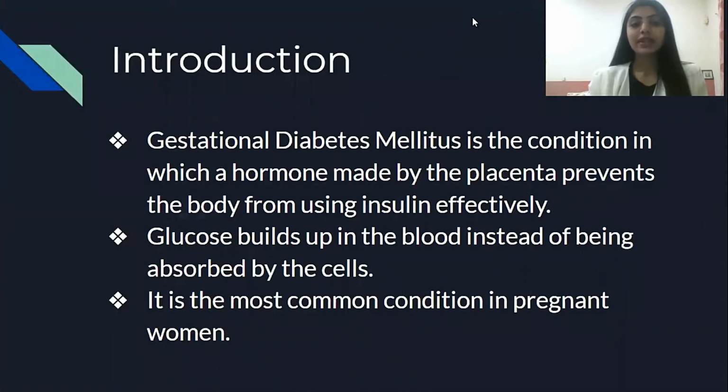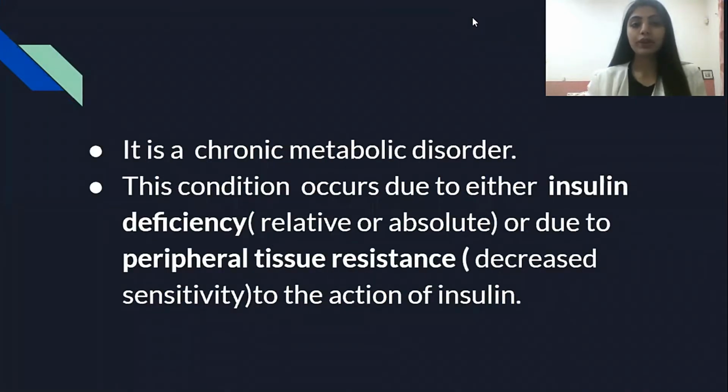So, gestational diabetes mellitus is the condition in which a hormone made by the placenta prevents the body from using insulin effectively. Glucose builds up in the blood instead of being absorbed by the cell. It is the most common condition in pregnant women. It is chronic as well.